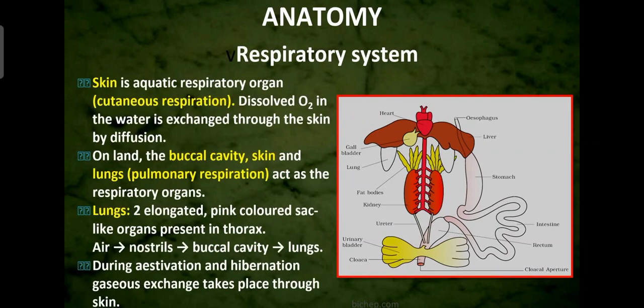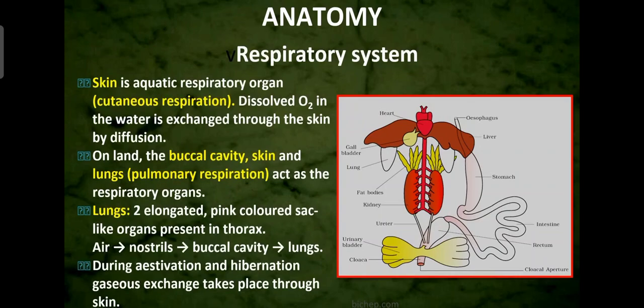Now we'll move on to the respiratory system. So the skin is an aquatic respiratory organ. When respiration occurs through the skin, it is called cutaneous respiration. Clear? So when the frog is in the water, it respires through the moist skin. The dissolved oxygen in the water is exchanged through the skin by diffusion. It is not taking water through the mouth or the nostrils. The dissolved oxygen diffuses through the skin of the frog. So that is called cutaneous respiration.